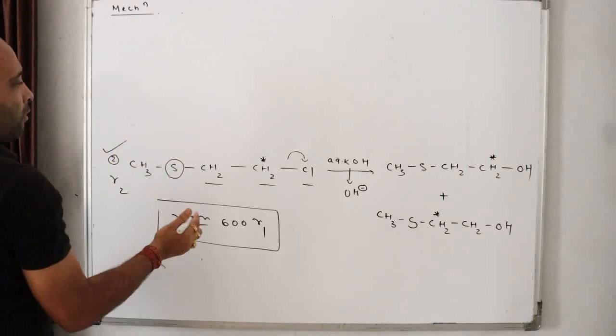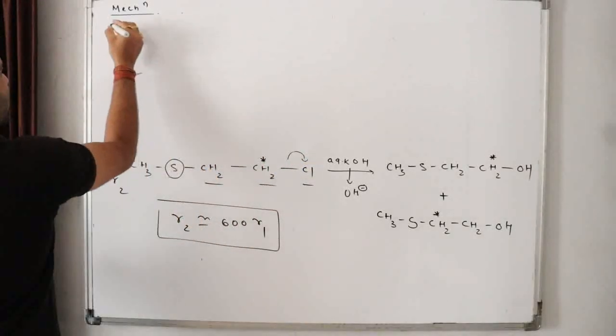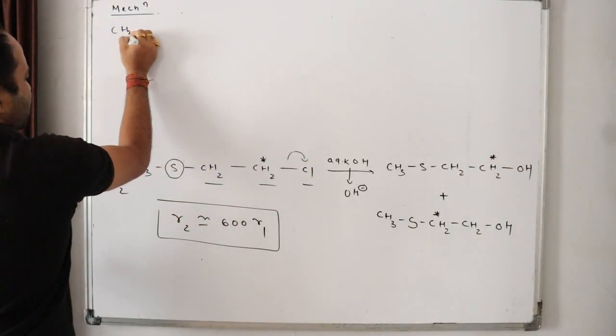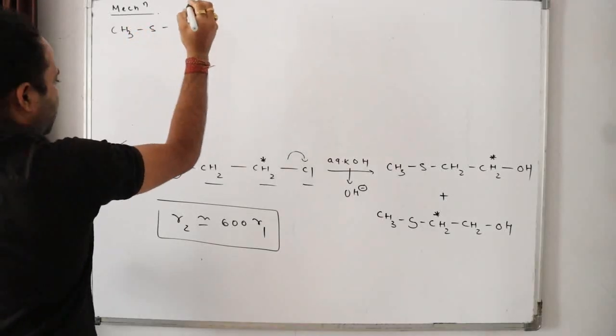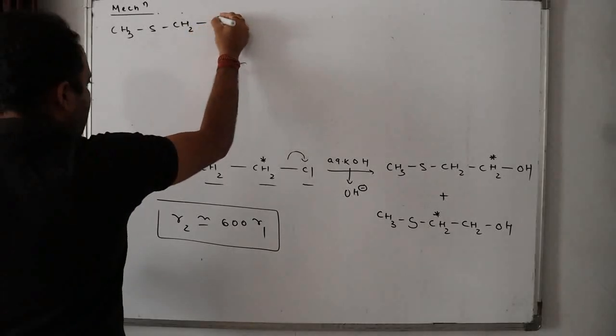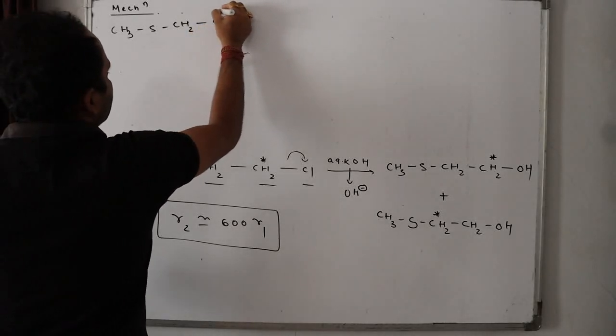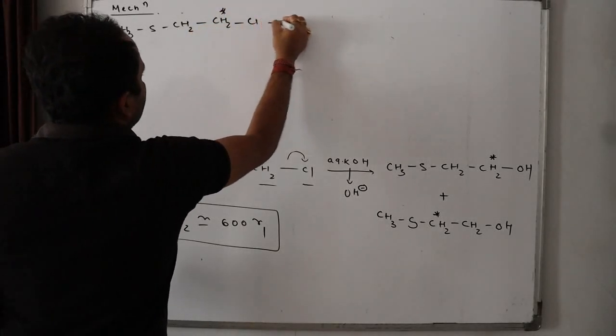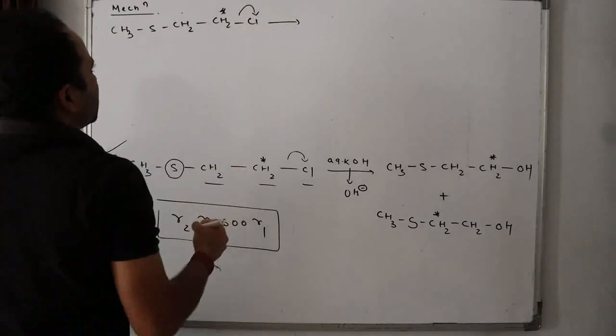What will happen in the first step of the mechanism? Cl leaves. When Cl leaves, CH3, sulfur, CH2, CH2 star, Cl. When Cl leaves, what is formed here?